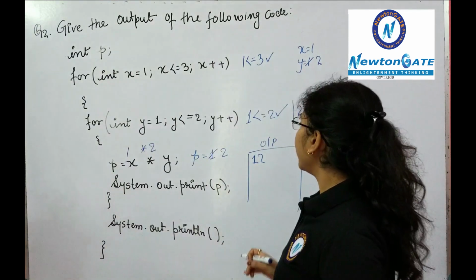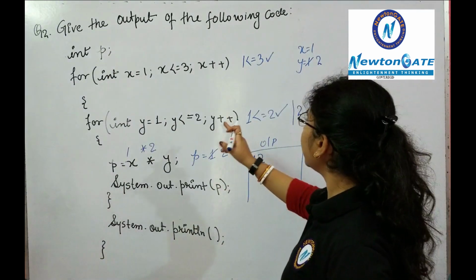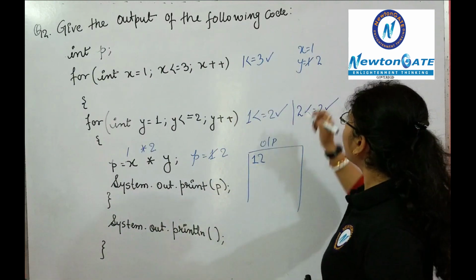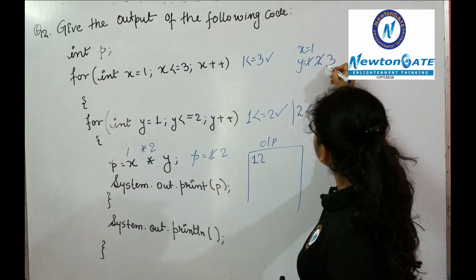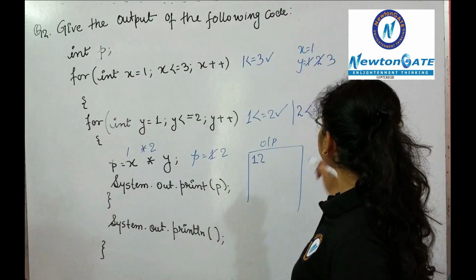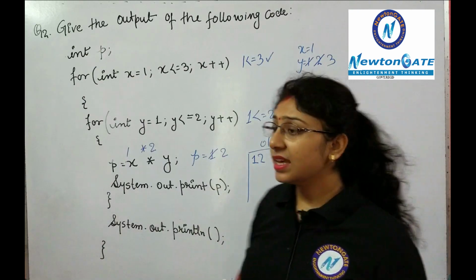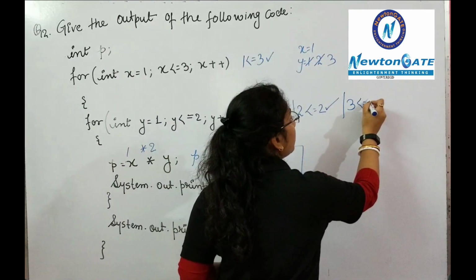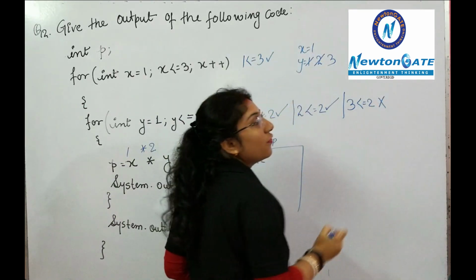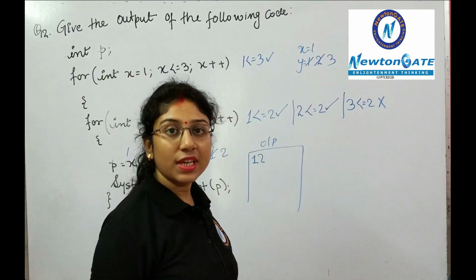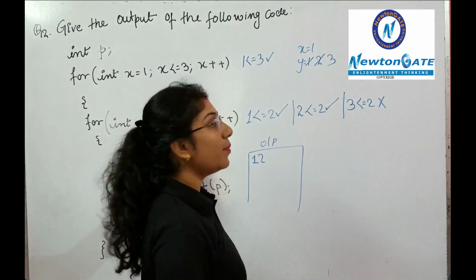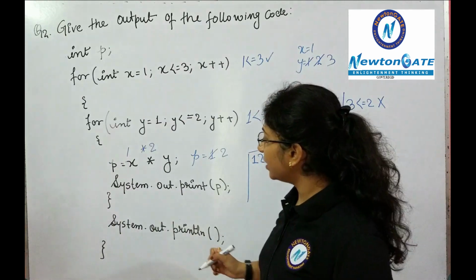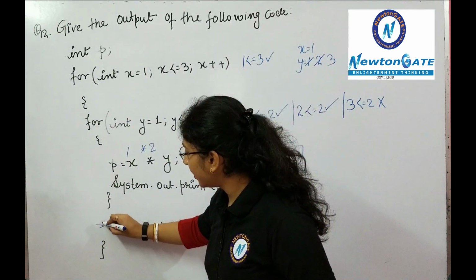Clear? Now again the control will move to the inner loop because the previous condition was true. The value of y will be incremented to 3. Now put the value in the given condition, that is, is 3 less than equals 2? The condition is false, which means this inner loop will be terminated and the control will move over here.